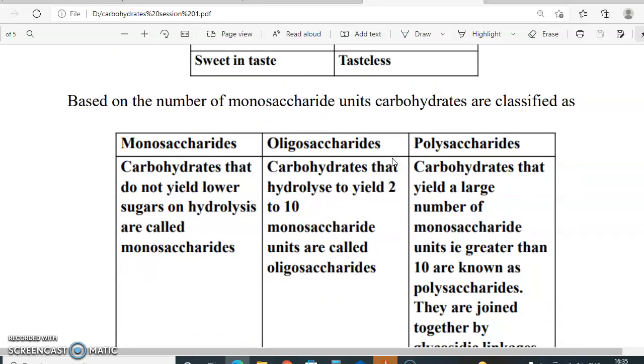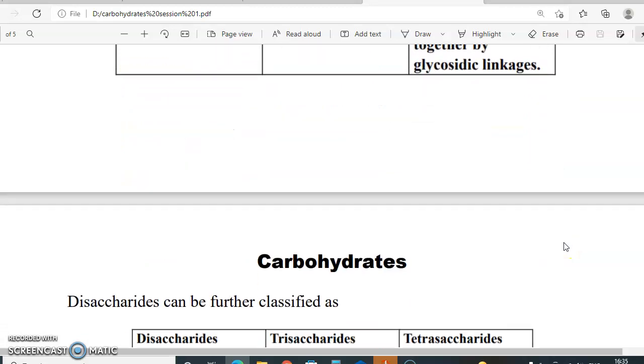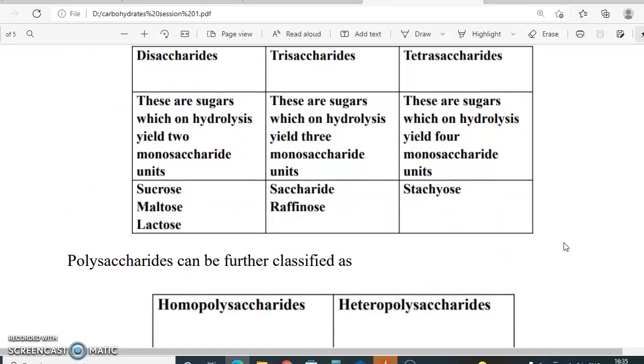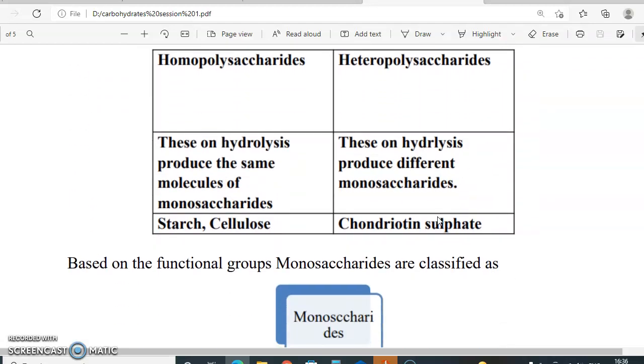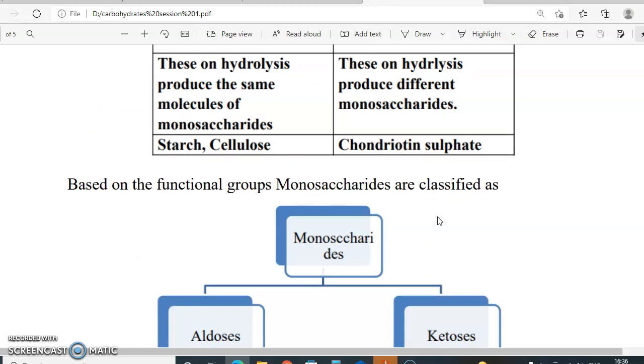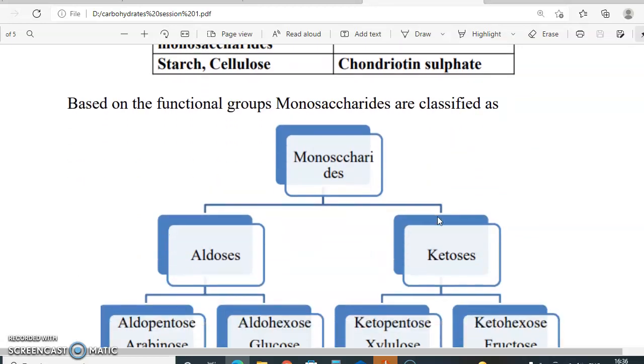Based on the number of monosaccharide units, carbohydrates are classified as monosaccharides, oligosaccharides, and polysaccharides. I even told disaccharides, trisaccharides. Examples for disaccharides are sucrose, maltose, and lactose. Examples for trisaccharides are raffinose, and the tetrasaccharide is stachyose. Homopolysaccharides and heteropolysaccharides, this is how the polysaccharides are classified.